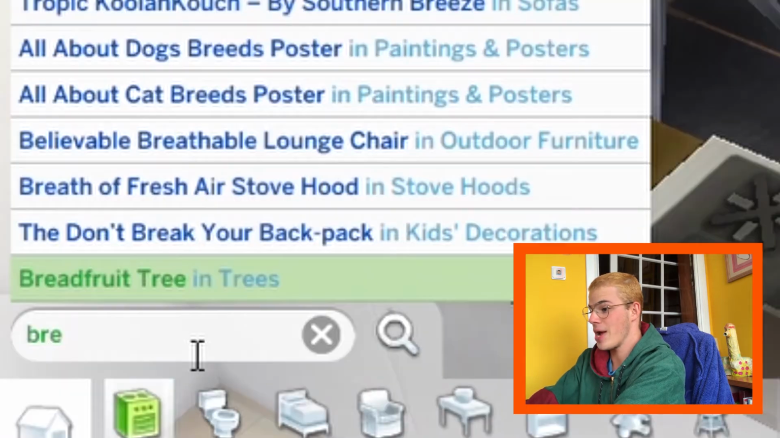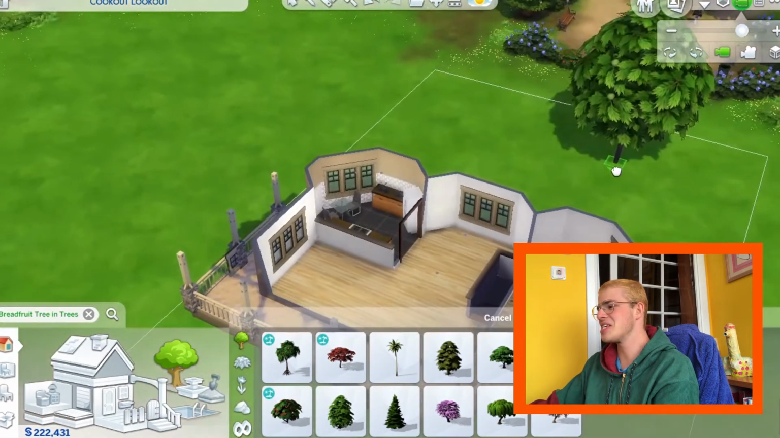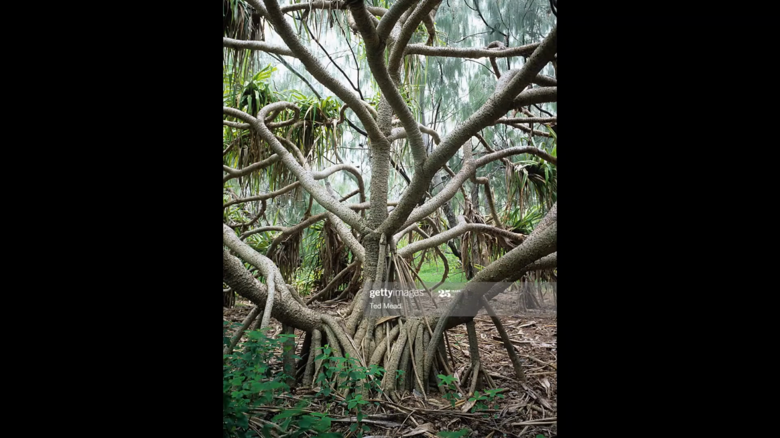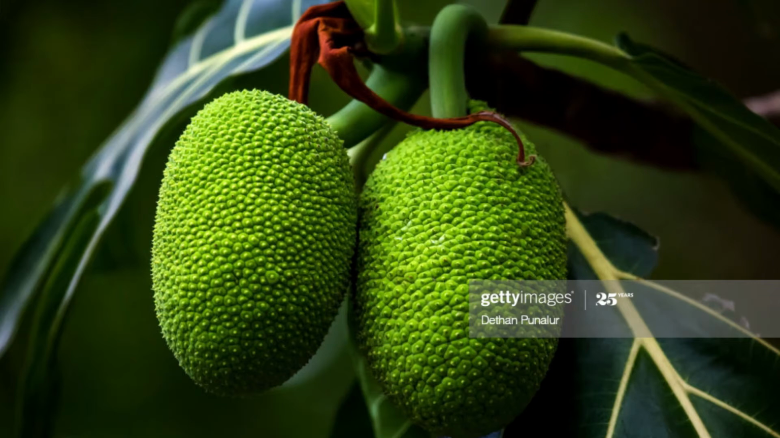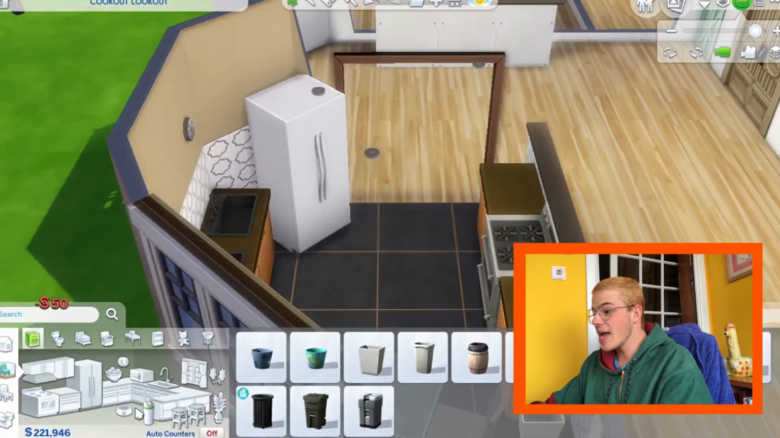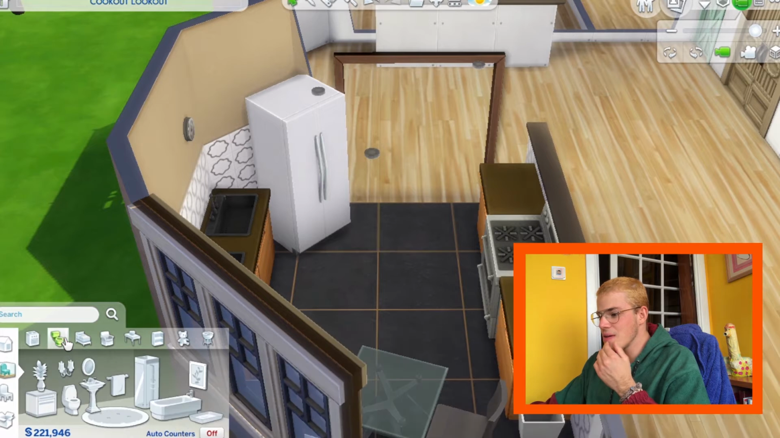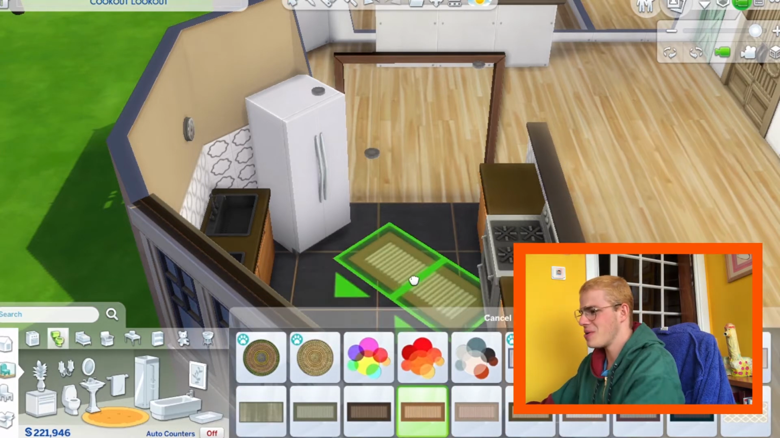But because we need to put something in the kitchen that is bread, I'm just gonna look for bread. Breadfruit tree? What is a breadfruit tree? Is this a tree that gives you bread? No, you're stupid, bread face. A breadfruit is a species of flowering tree in the mulberry and jackfruit family. I'm just gonna put it here because it says bread anyway. Can I have something like a rug that looks like bread? This kind of looks like bread, actually, you know what I mean?